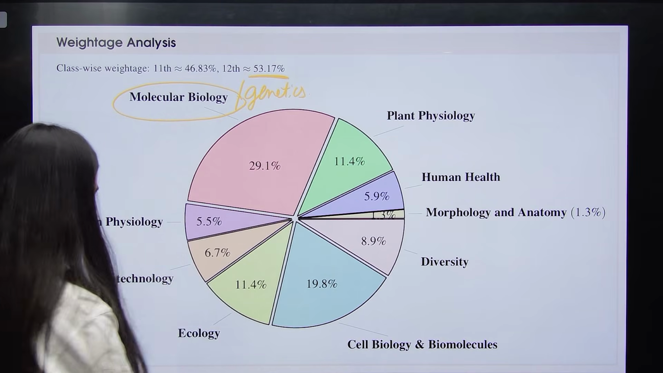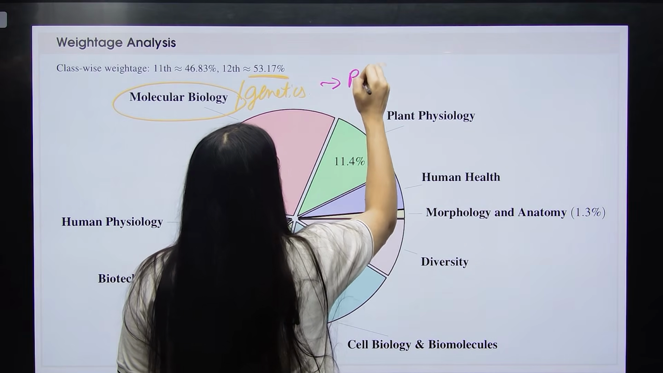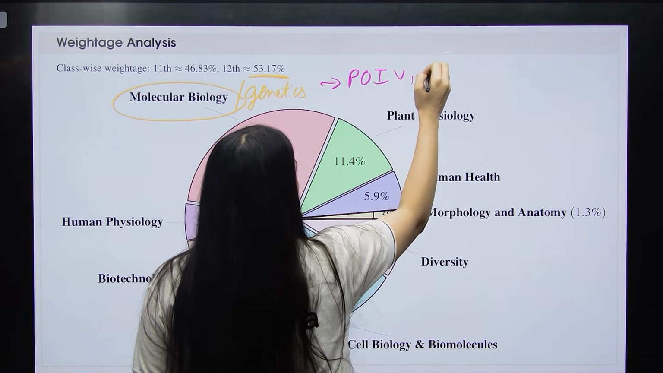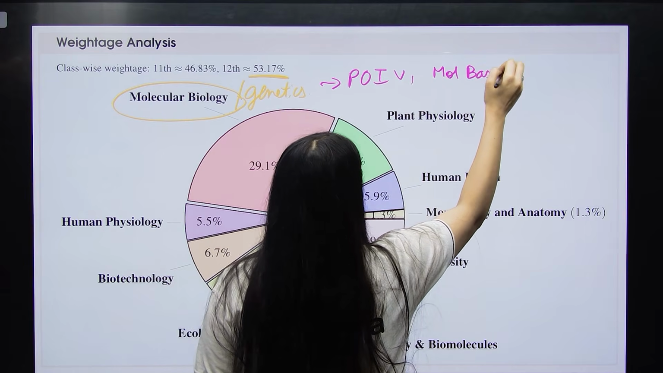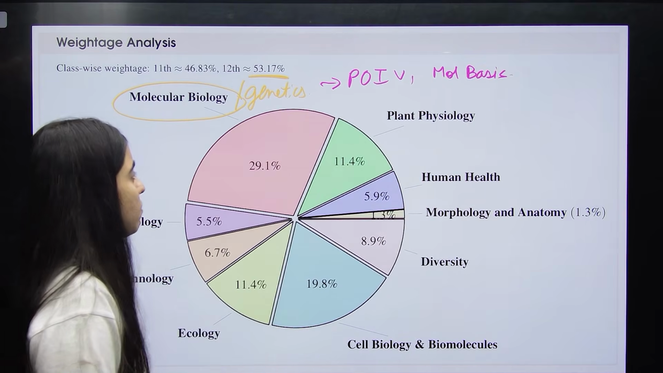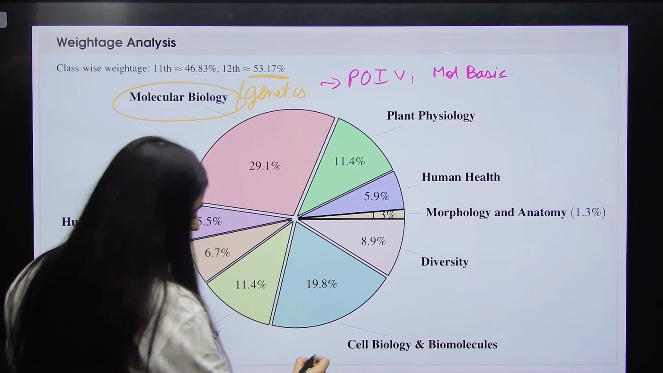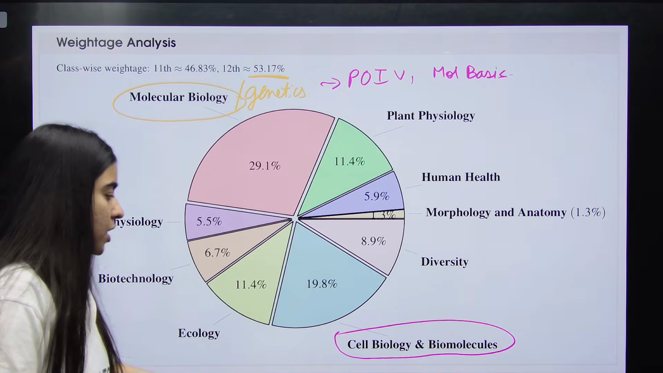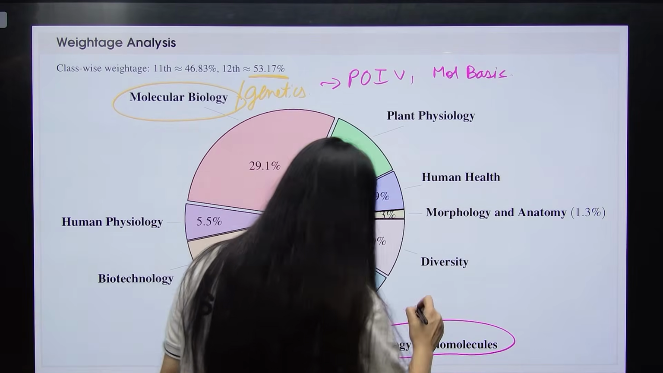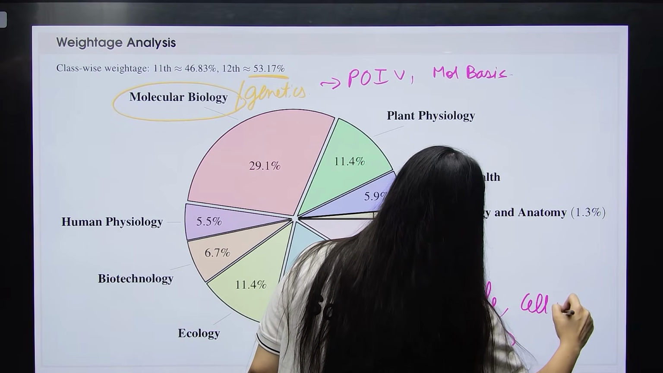What are the chapters that are actually included in this? You have principle of inheritance and variation, and you have your molecular basis of inheritance. These are the two chapters included in your genetics or molecular biology. Then next comes your cell biology and biomolecules. Cell biology is your cell cycle and cell division and your cell, the unit of life.